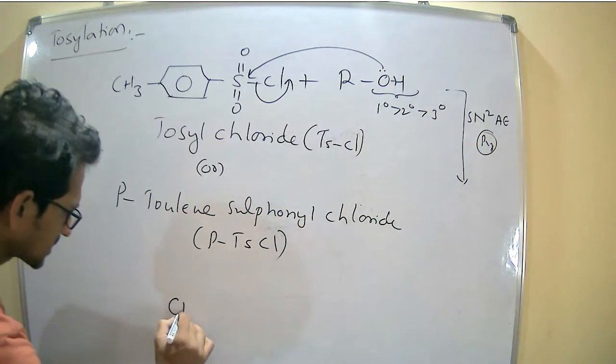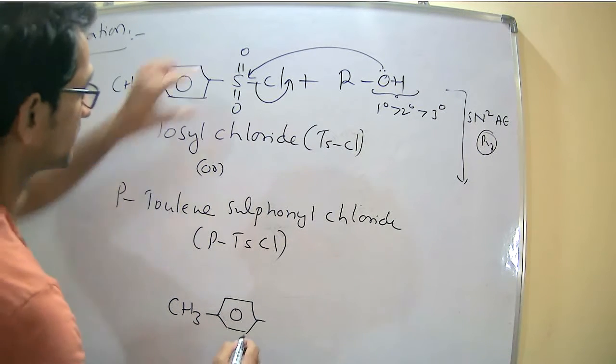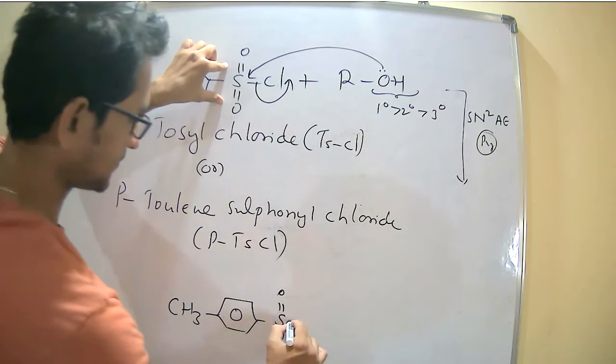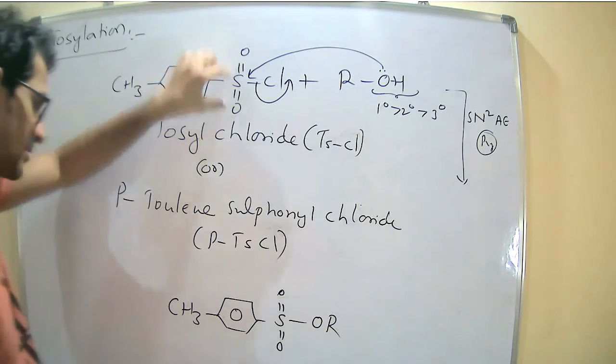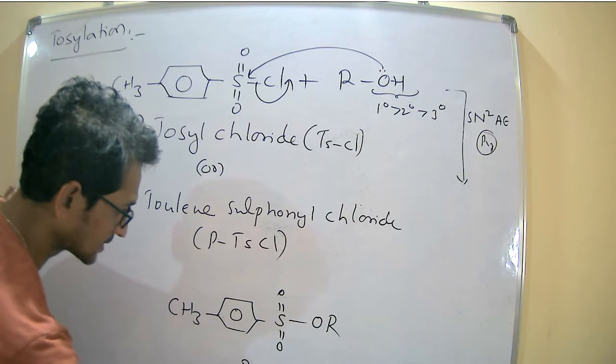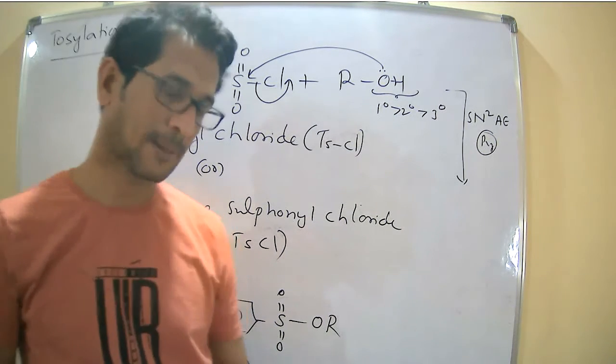So I'm writing the product, CH3 O S double bond O R, OR. These are called tosylates. Methyl tosylates.